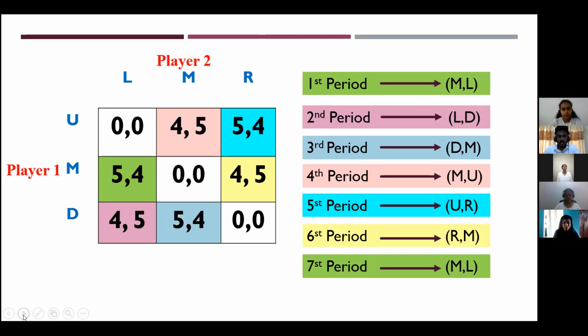Second period, the second player plays left, so the first player should play down. Third period, the first player plays down, so the second player should play middle. Fourth period, the second player plays middle, so the first player should play up. Fifth period, the first player plays up, so the second player should play right. Sixth period, the second player plays right, so the first player should play middle. This process continues again and again. So it is clear that these decisions have a pattern.